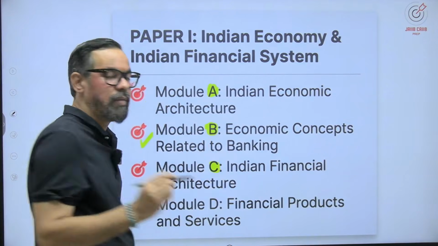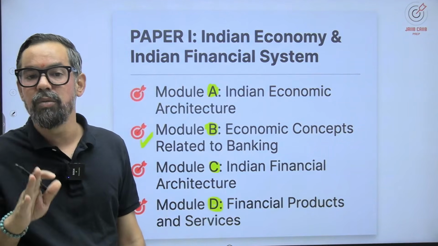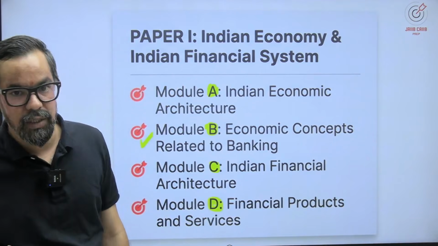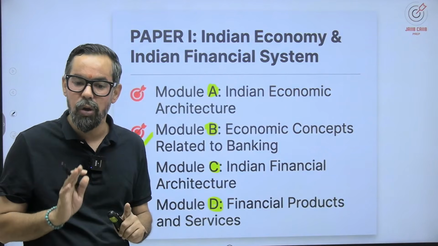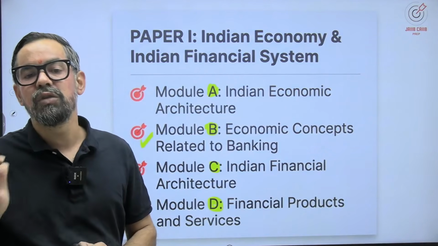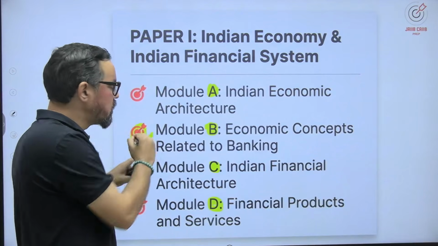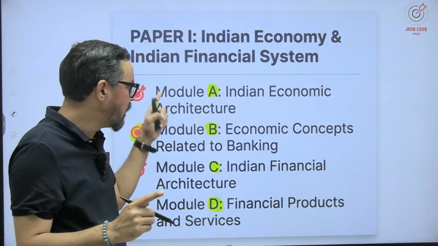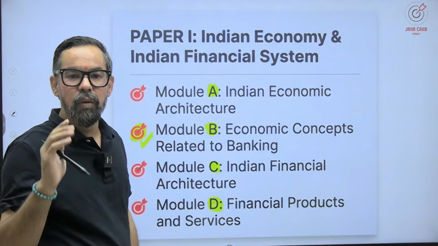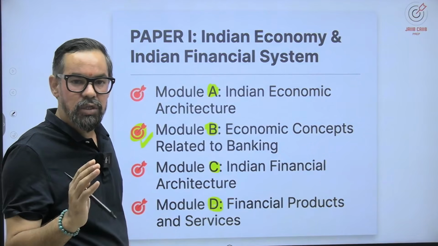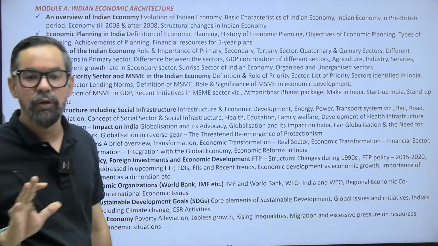Module C can be driven through practice. Module D is where you have to make a combination of concept as well as practice. We have 17 units which are generally part of this module. So you will see a variety of questions for half marks, 1 mark and 2 marks. But when it comes to Module B, mostly the questions are for 1 marker and 2 marker. Again, A and C, you will see 1 mark and half mark questions, but they are mostly statement driven, right? So let's go through the first module.